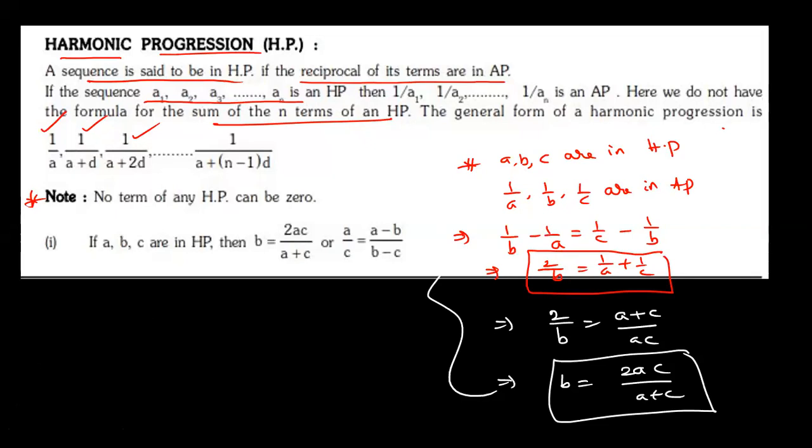So again, note: if 2, 3, 4 are in AP, check it, then 1 by 2, 1 by 3, 1 by 4 are in HP. Like that, that's the meaning. The reciprocals are in HP. The converse is also true.